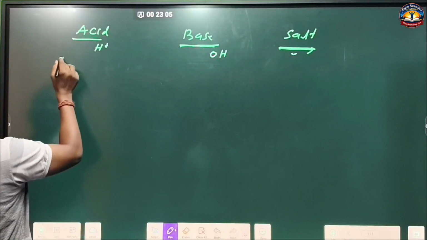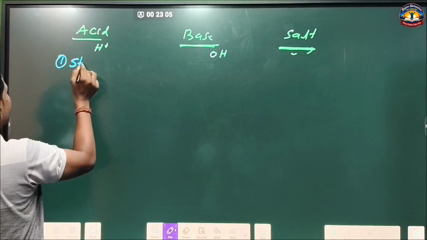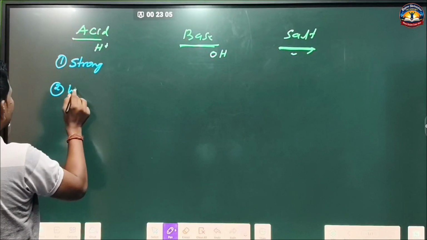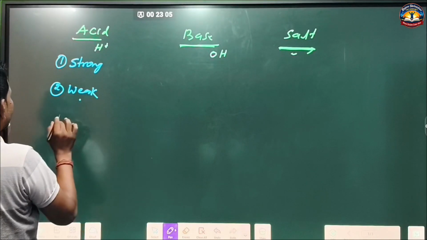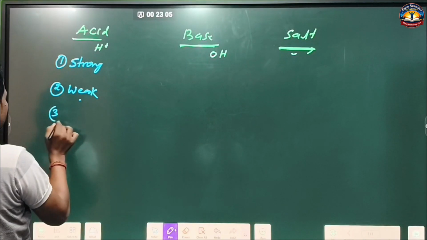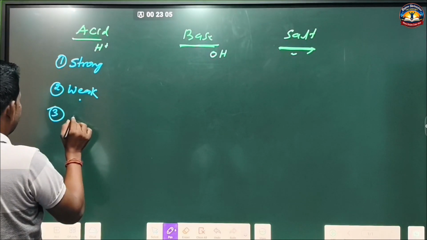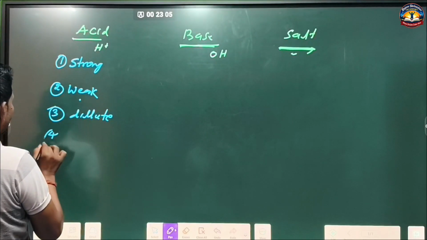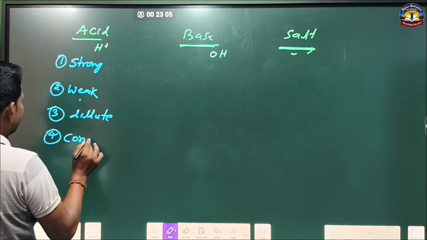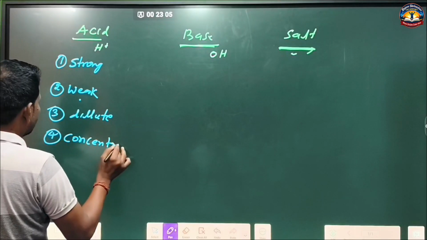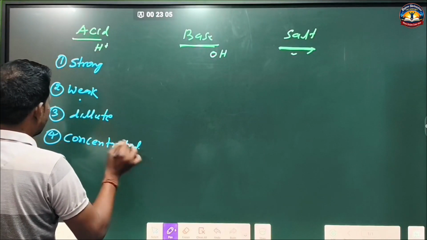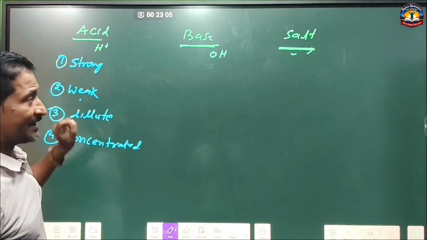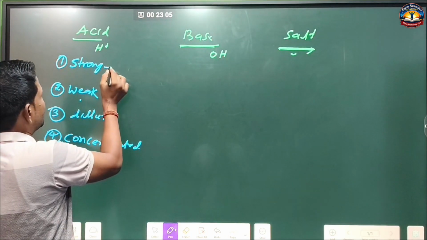It can be classified as a strong acid, weak acid, dilute acid, concentrated acid. There are four types of acid. A strong acid.